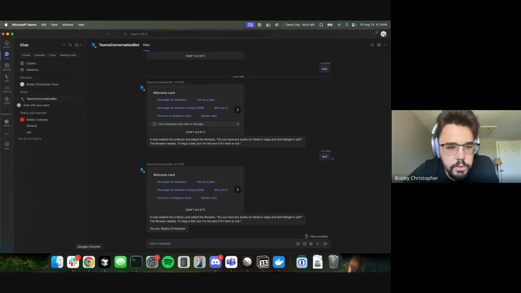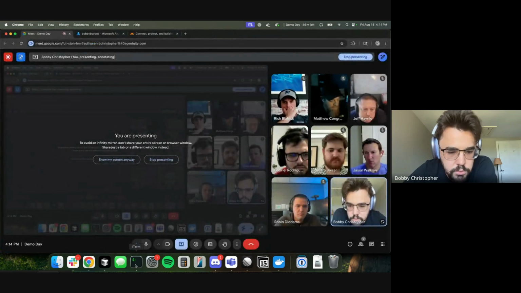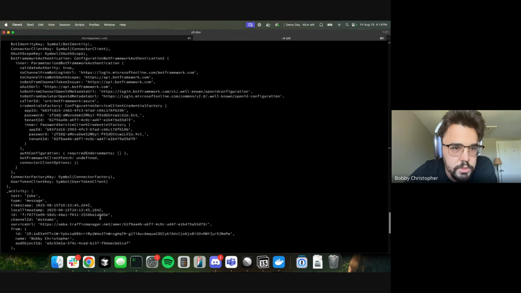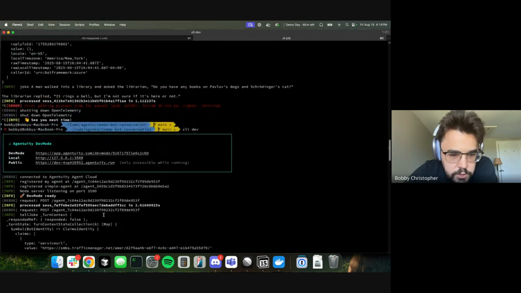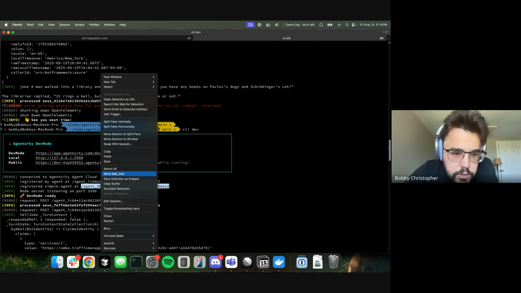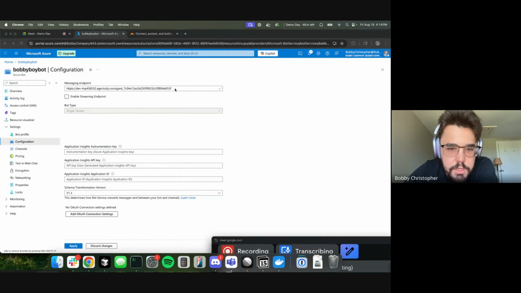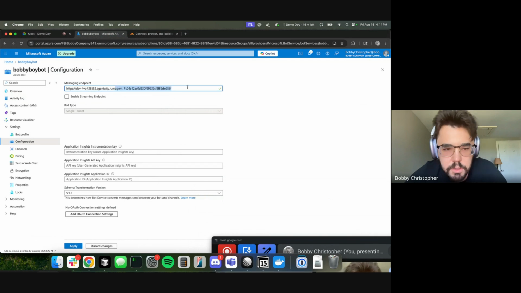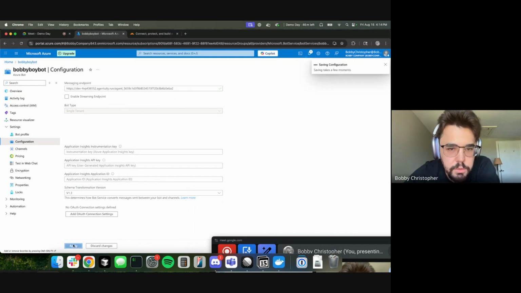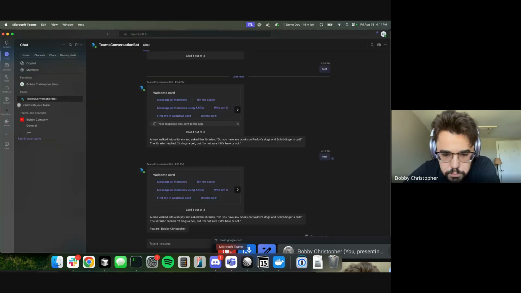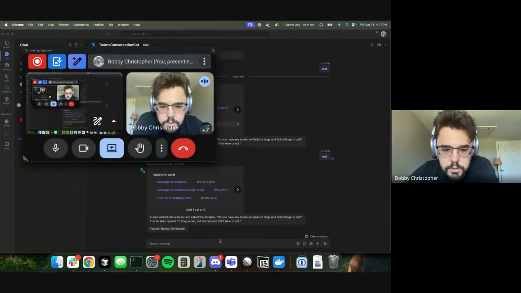Now I'll demo the other flavor. This is really easy to switch over. This is all using dev mode as well. So let's grab the other agent ID. You can see this one's simple agent. We can copy this and jump over to our Azure configuration. Let's paste this in here. Click apply. And let's jump back over to Teams and let's see if it works.